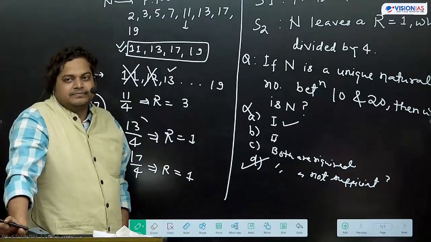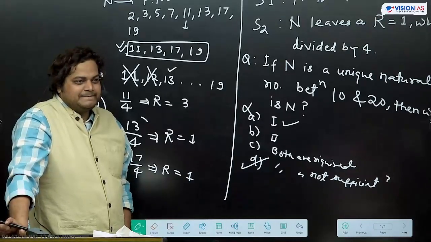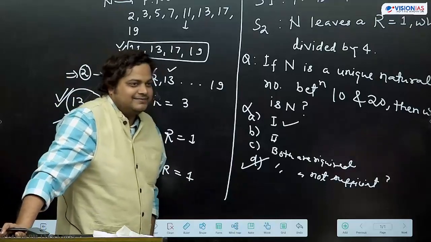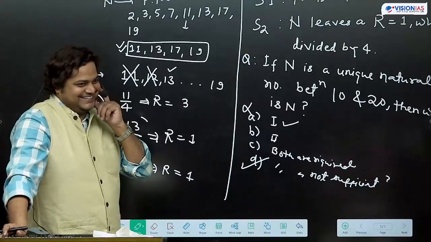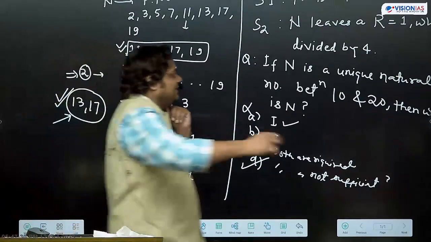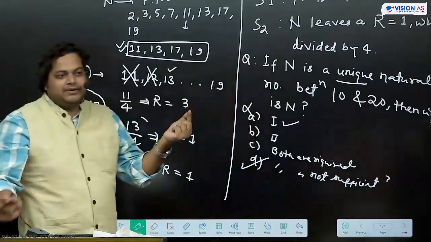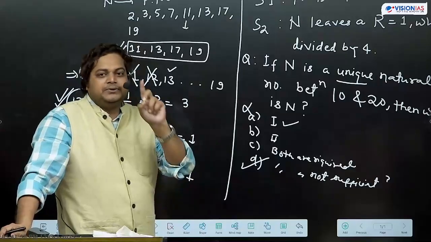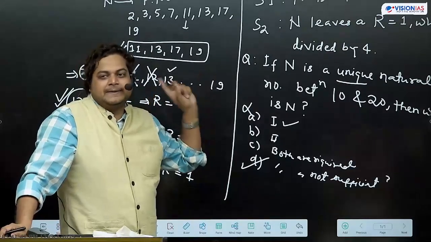Did you understand? Then what is n? Whenever it is written unique natural number, that means we have to find the value of n, and it is written n is a unique natural number. That means if we are getting only one value, then we can say this is the answer.